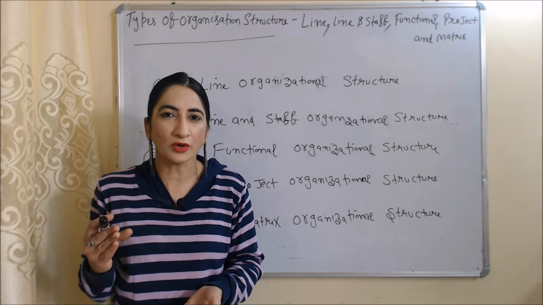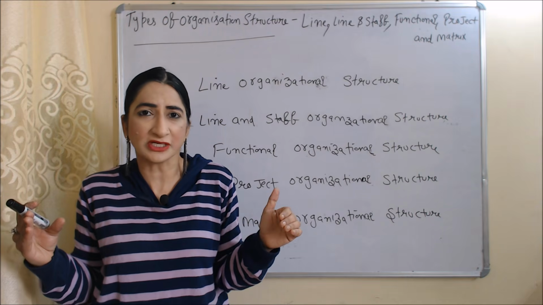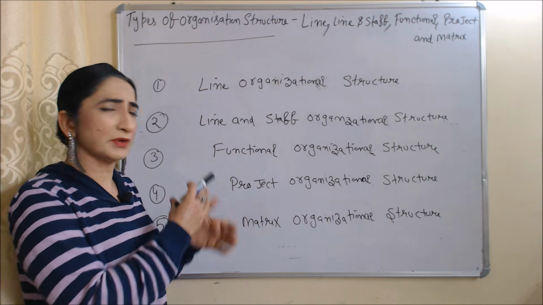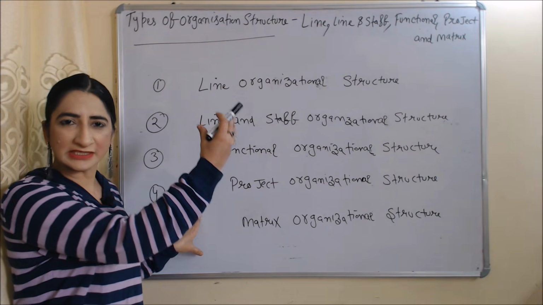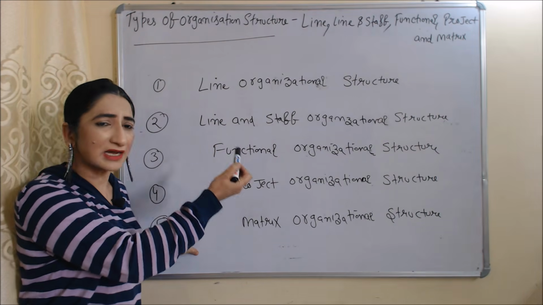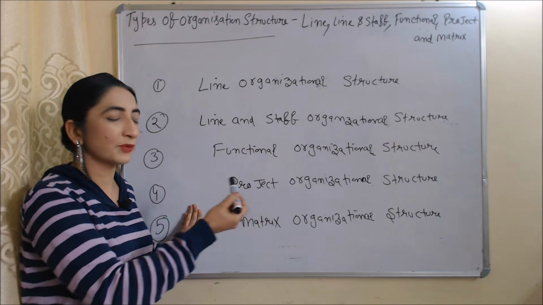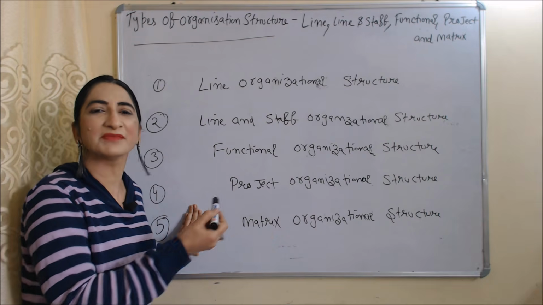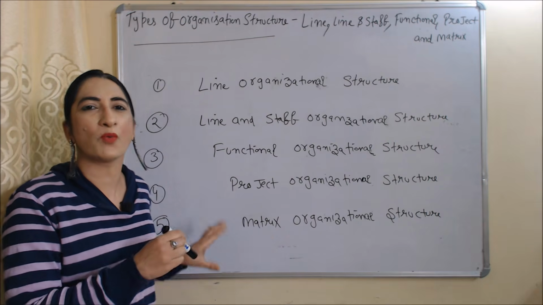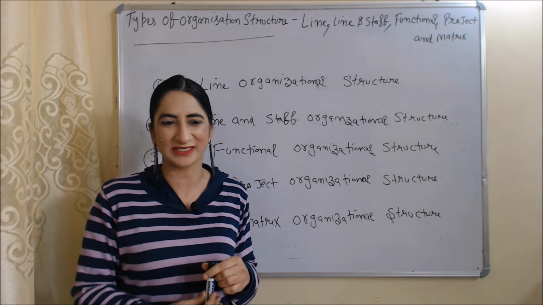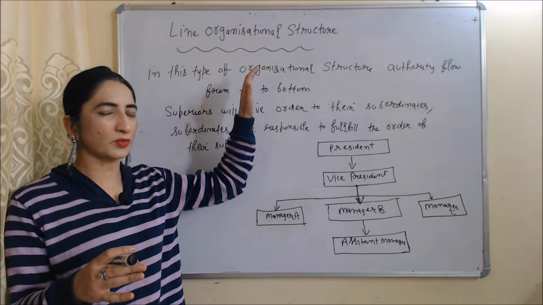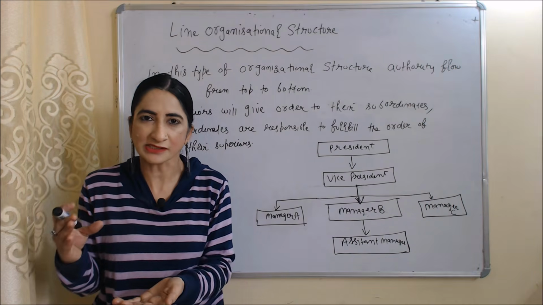Today we are going to talk about types of organizational structure, in which we will talk about line organizational structure, line and staff organizational structure, functional organizational structure, project organizational structure and matrix organizational structure. One by one we discuss about each. So firstly we are going to talk about line organizational structure.